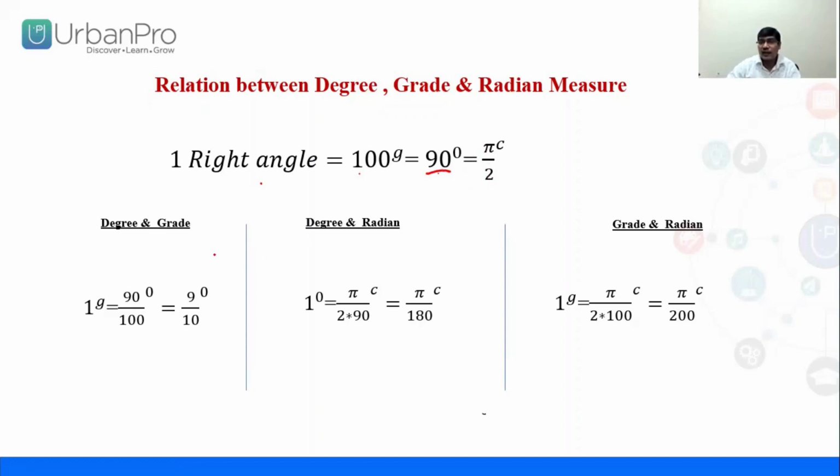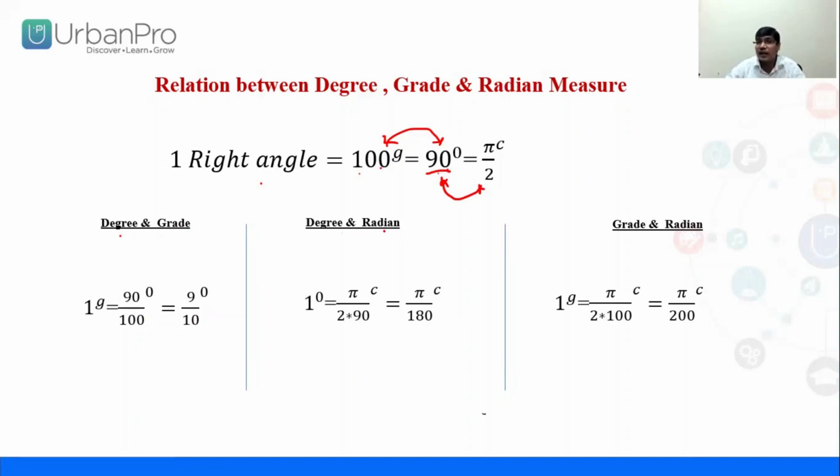If we are finding the relation between two of them, first degree and grade. Degree and grade means this part, and degree and radian means this part. So we are talking about degree and grade. 100 grade means 90 degree. So 1 grade will be equal to 90 by 100, which is 9 by 10 degree.